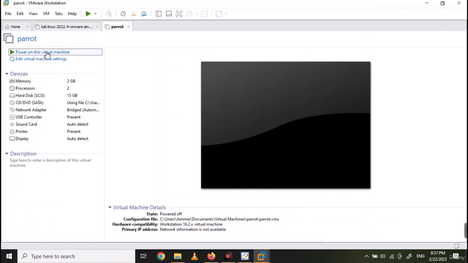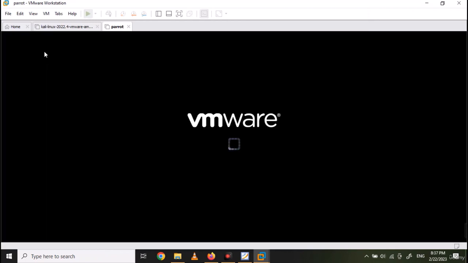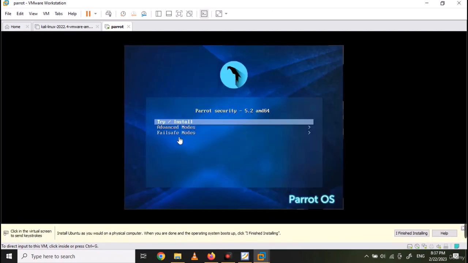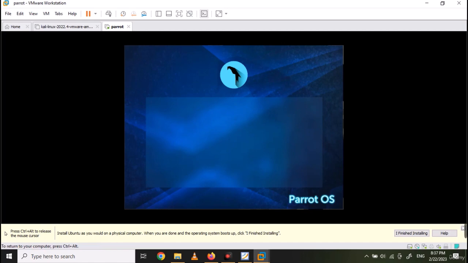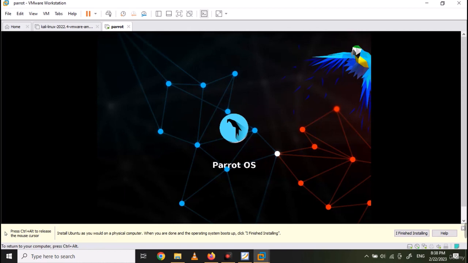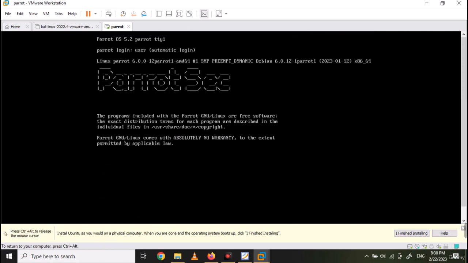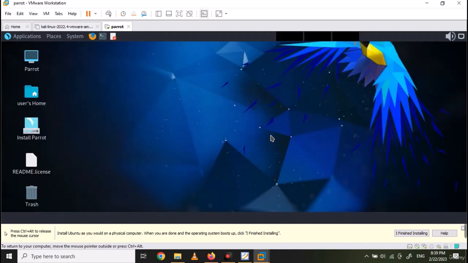Now power on this virtual machine. Once the main screen appears, select Try/Install to install the Parrot OS. And Parrot OS will automatically start installing on our VMware disk. And after a few minutes, the main desktop will appear. You can click on I finished installing.